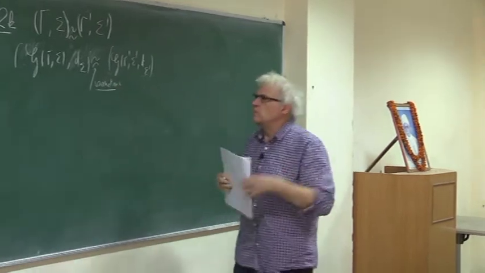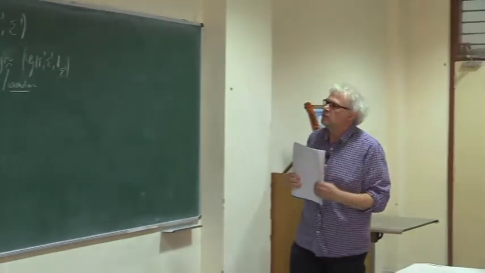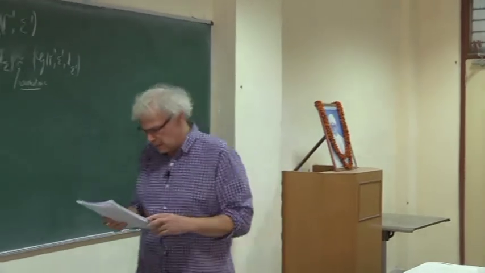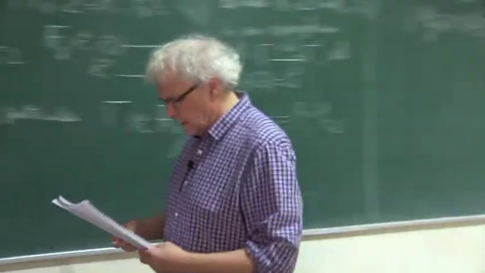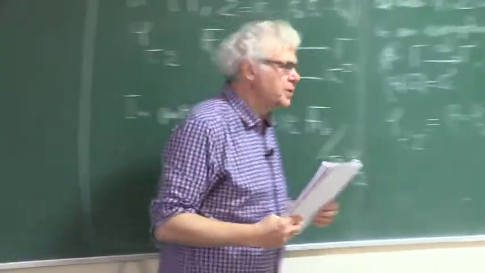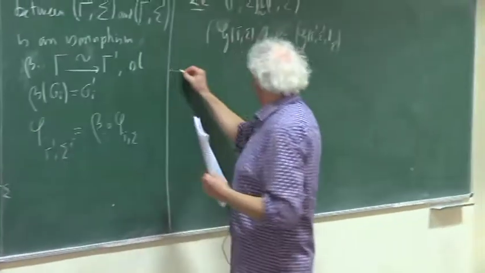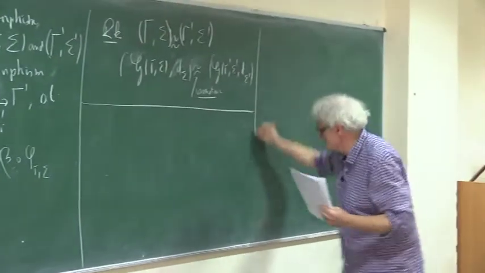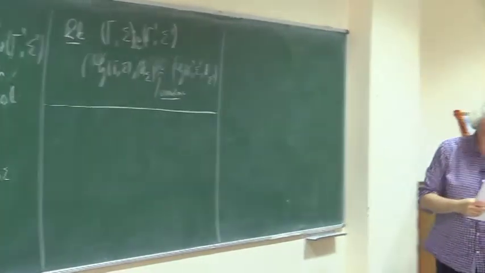So the isomorphism between marked groups behaves well with respect to the distance that we have put. This is the first object we will consider. Any questions so far? At the moment, they are just definitions.